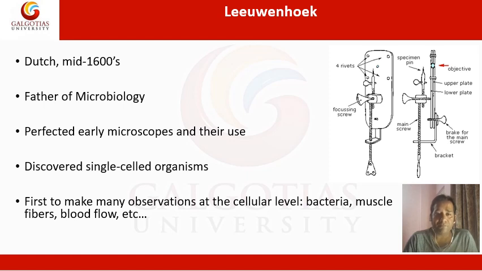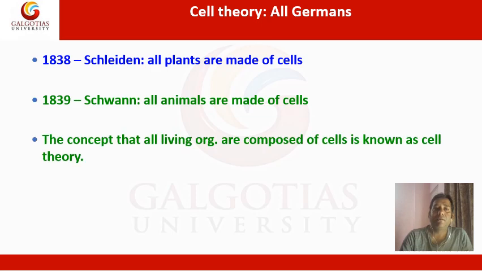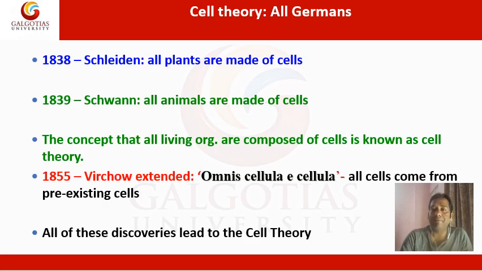It was Antony von Leeuwenhoek who first discovered single-celled organisms, which he called animalcules. He mainly observed bacterial cells, protozoa, and various other cells like muscle cells, fiber cells, and blood cells through his microscope. Because of his observations we came to know about unicellular prokaryotes and what a cell is. The work of Antony von Leeuwenhoek and Robert Hooke paved the way for the development of cell theory.